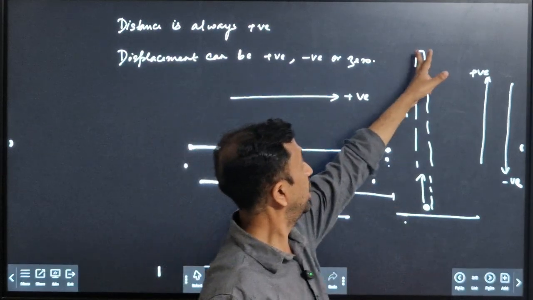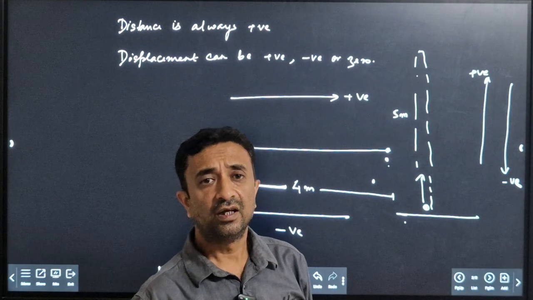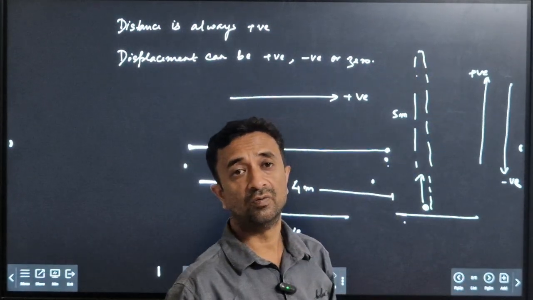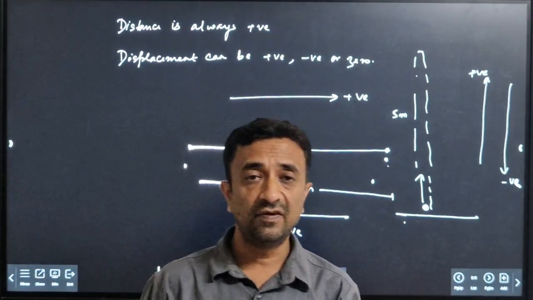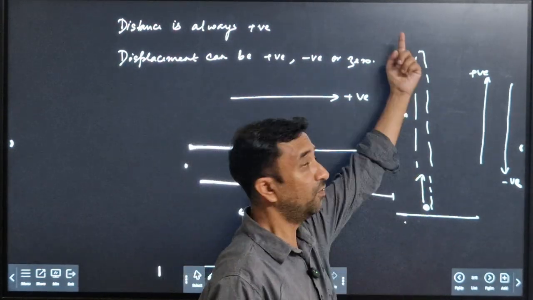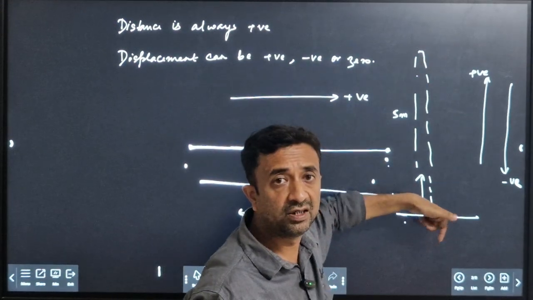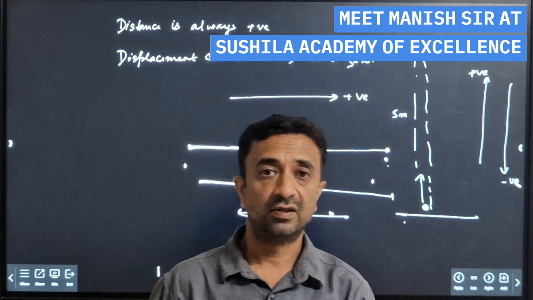When it comes back from top to bottom, the displacement is negative. So what will be the total displacement? It is 0. So here you get an idea of positive displacement, negative displacement, as well as 0 displacement. Positive, this one, negative from top to bottom, and 0, that means when it comes back to the same point. Clear?